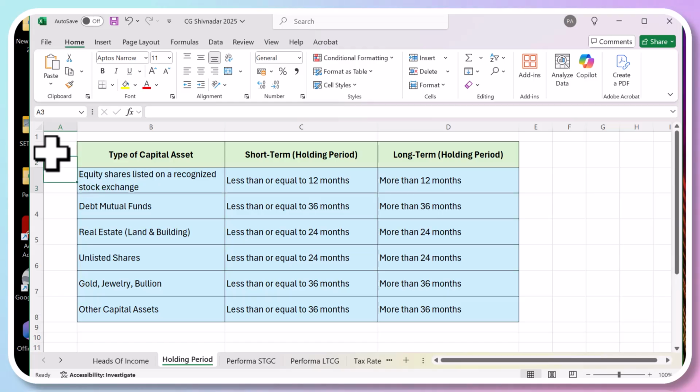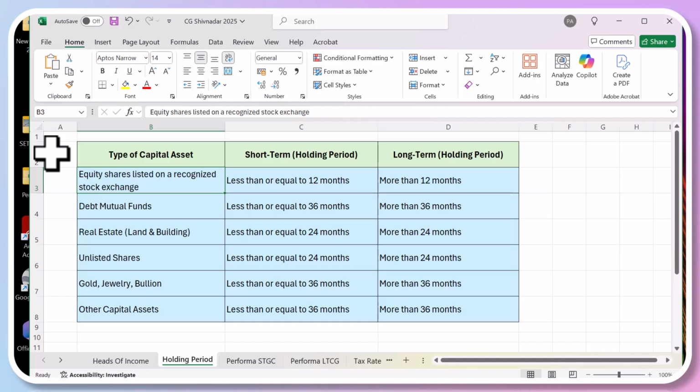Now, it all depends how long you are going to hold the asset. So there is a concept called holding period. The first head is equity shares listed on a recognized stock exchange. If you hold these shares for less than 12 months, it is classified as short-term capital gain or loss. Similarly, if you hold these shares for more than 12 months, they are called long-term. Under the income tax, if you hold the asset for a long term, as defined based on various asset classes, the tax gets reduced.